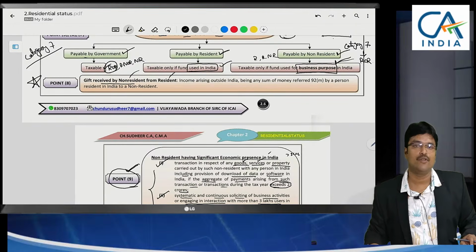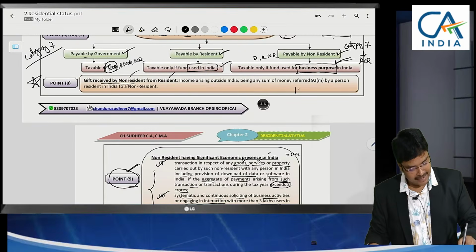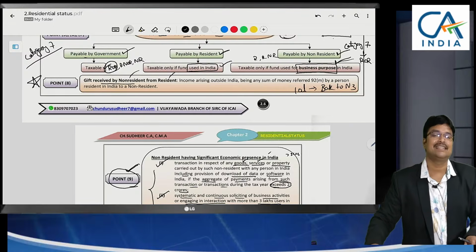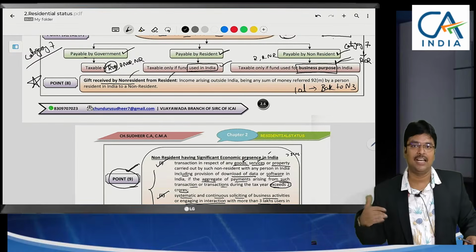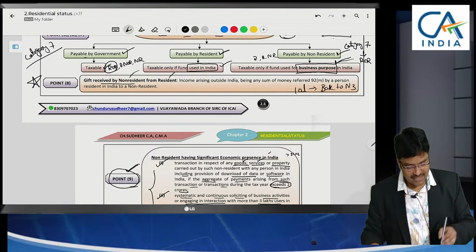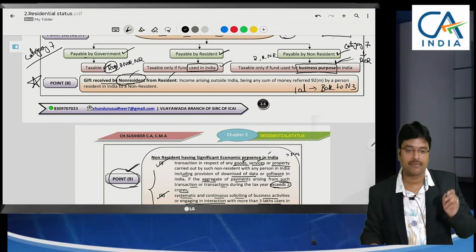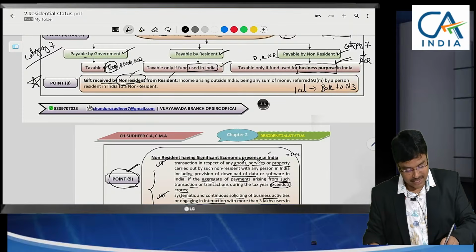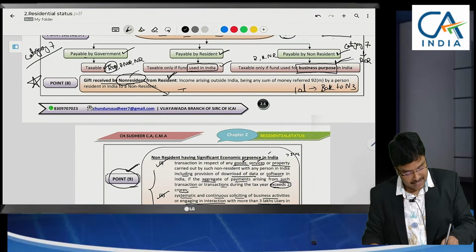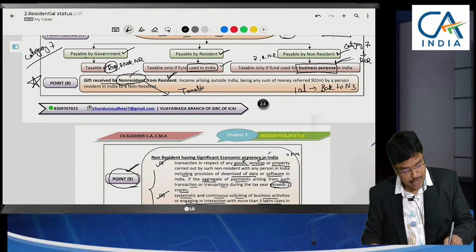So now what I am doing is, I have gifted 10 lakhs from my bank account to his New Zealand bank account. Whether this gift given by me, it is my white money only, no problem. The person receiving the gift is a non-resident, but it has been gifted by a resident. Then in the hands of the non-resident, this gift shall be deemed to be accrued in India.